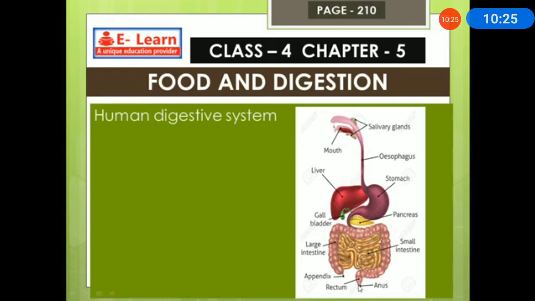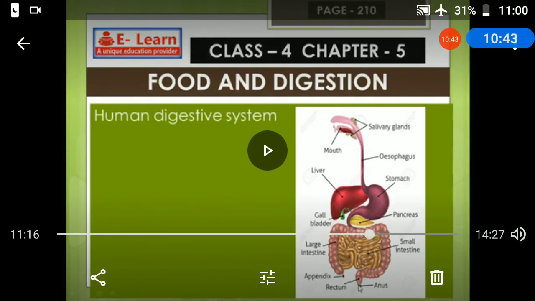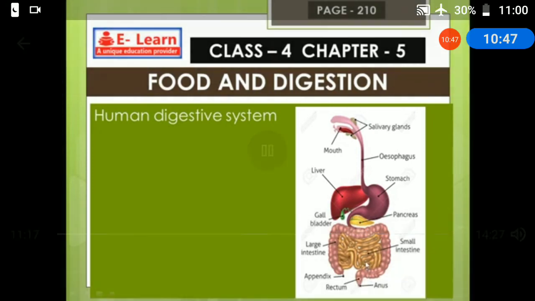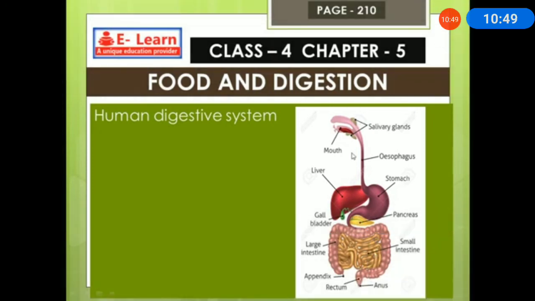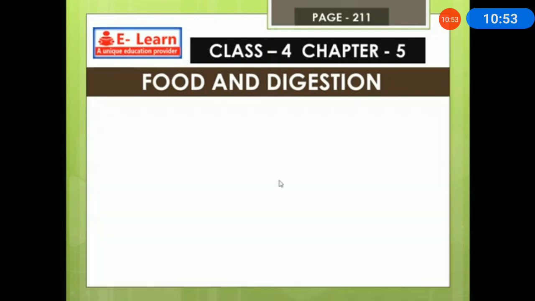Sometimes we swallow seeds and some rough things, which will not digest in the stomach. The small intestine also cannot absorb them. Those wastes will come out from the anus through the large intestine. Understood, children? By seeing the picture, you should learn. Then you can remember easily. See the picture step by step, observe and learn.